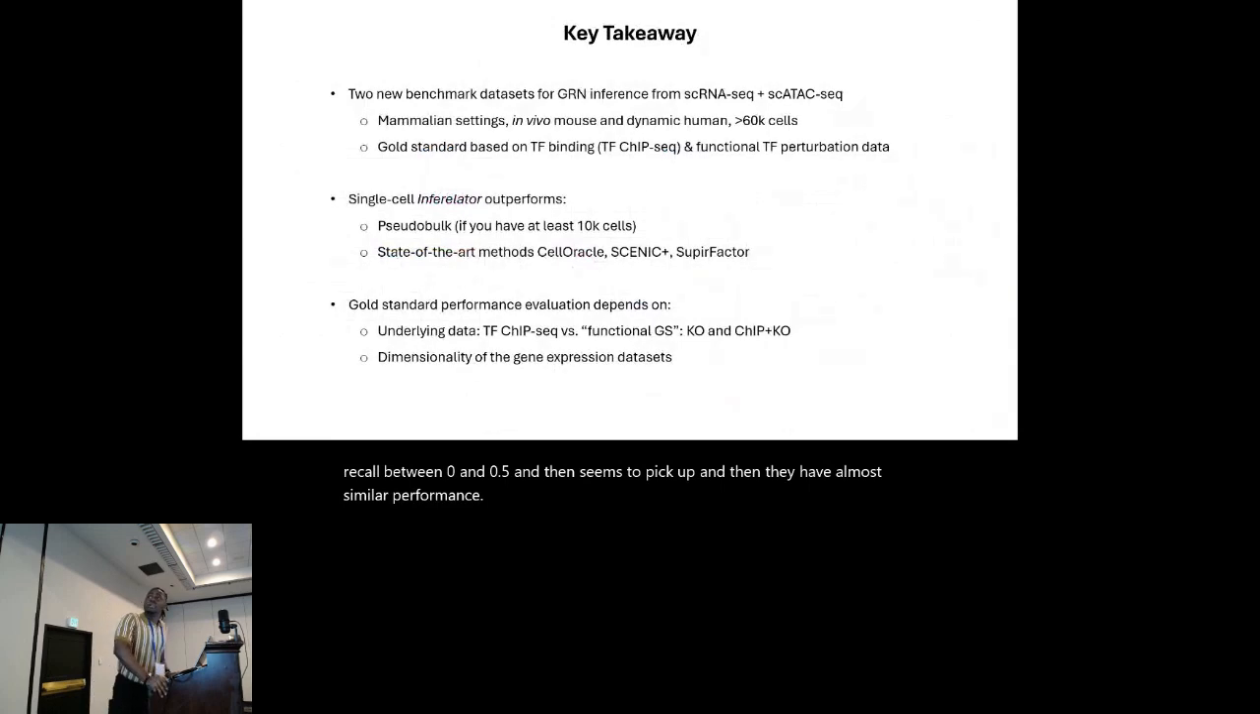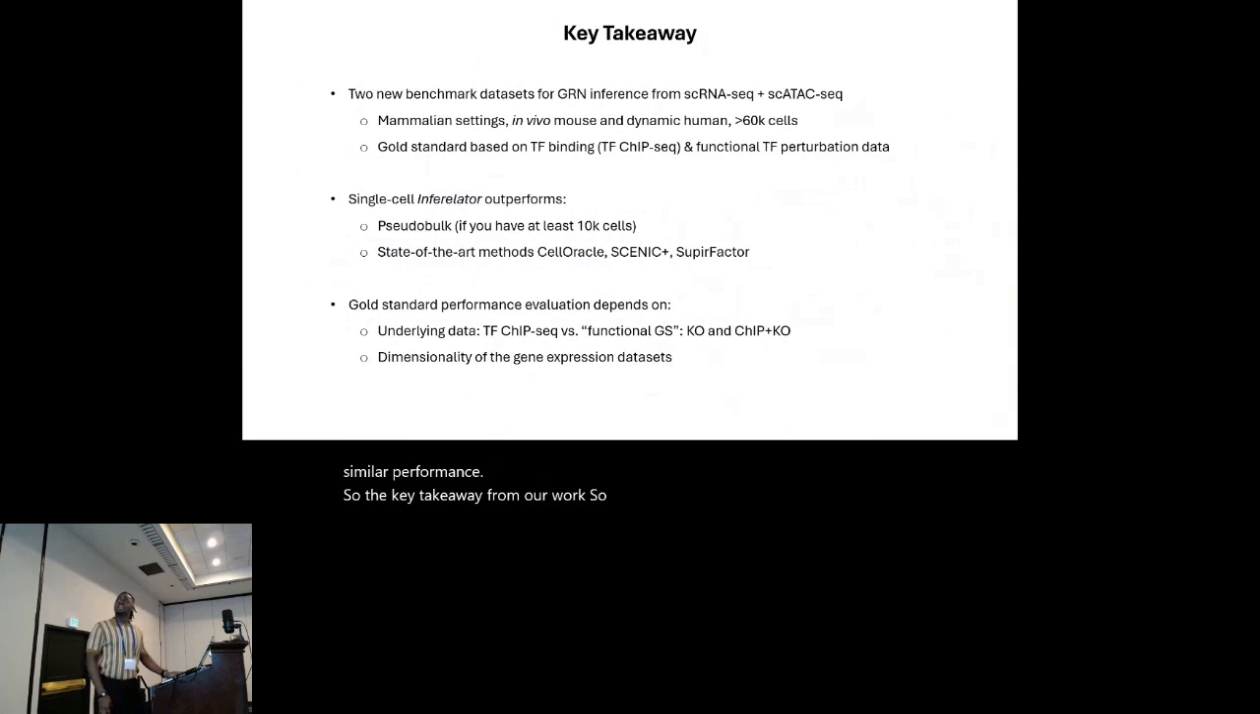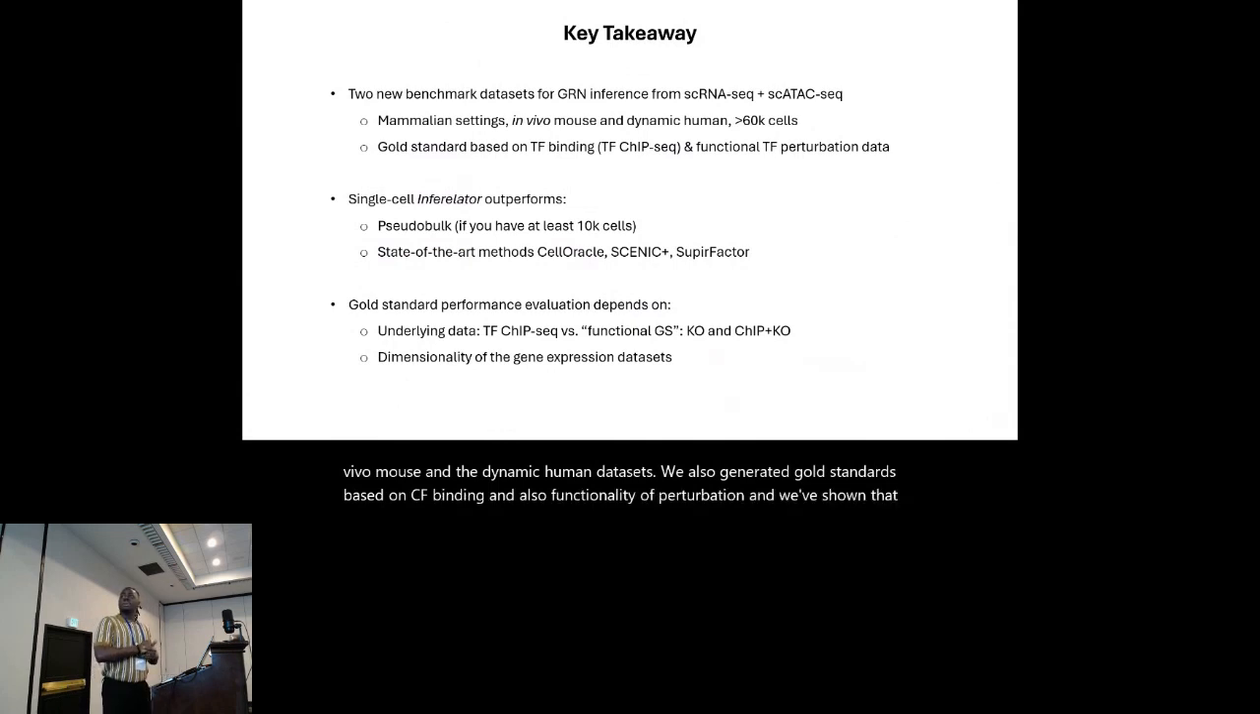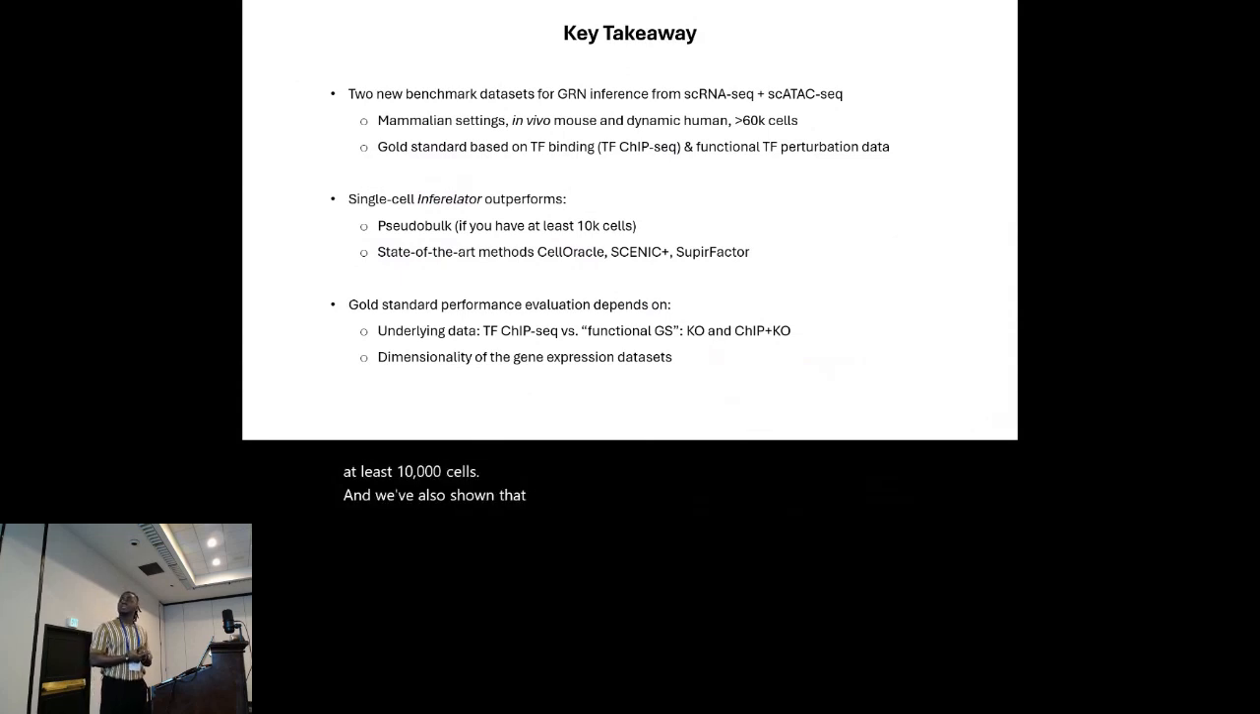So the key takeaway from our work so far is the generation of two data sets, the in vivo mouse and the dynamic human data sets. We also generated gold standards based on TF binding and also functional TF perturbation. And we've shown that single cell outperforms the pseudobulk-derived method, especially when you have at least 10,000 cells. And we've also shown that single cell method performs better than some state-of-the-art methods.